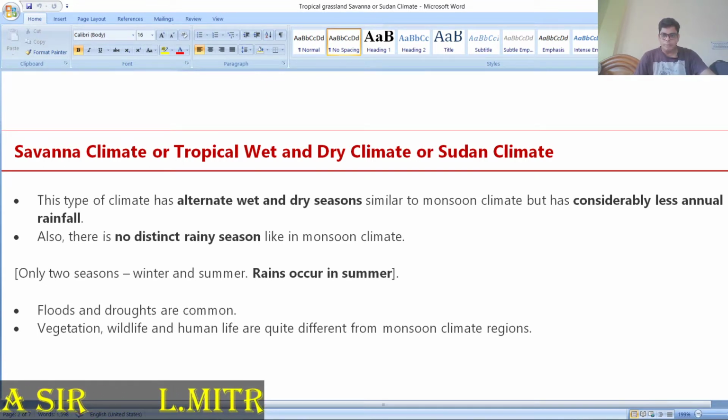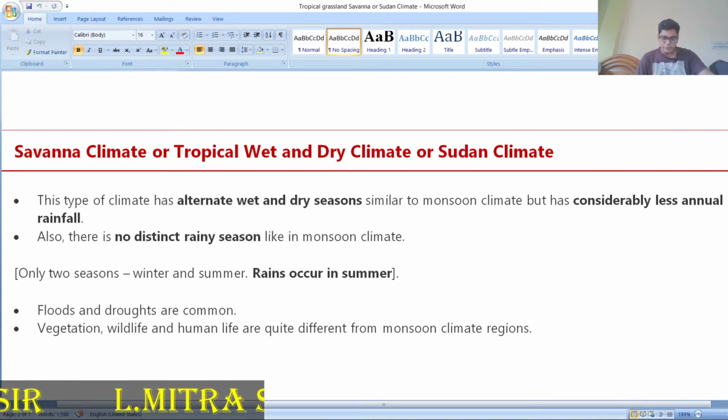Okay. So, first, if you want to discuss the Sudan climate, you can see that the extension of the savanna or Sudan climate is from 10° to 20° north and south latitudes. We can find this type of climate there. Okay. And if you want to go area wise, you can find savanna type of climate over different parts.